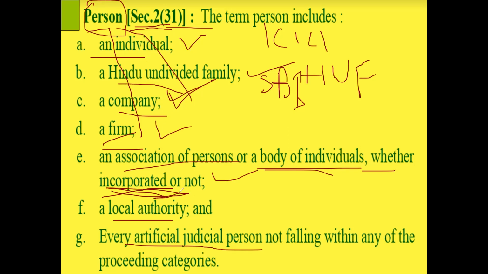Let us take for example, a partnership organization. In which year was the Partnership Act passed? 1962? No, you check once. That is not 1962.